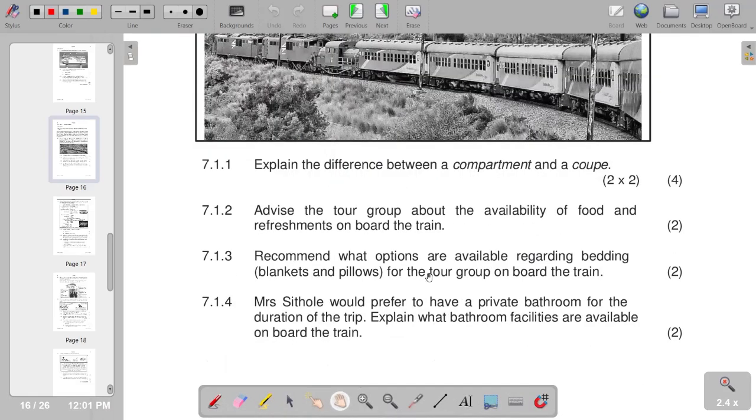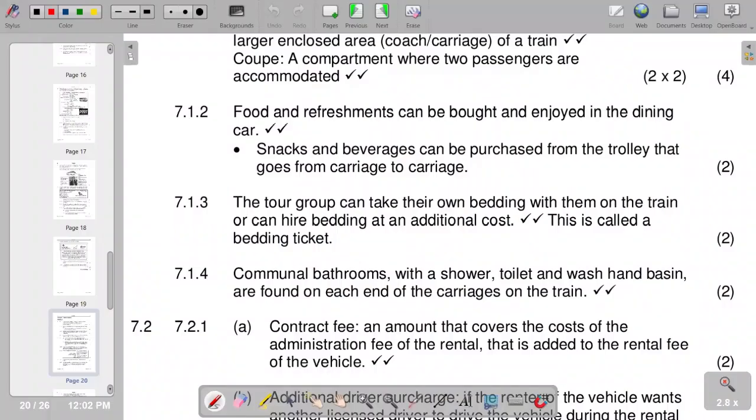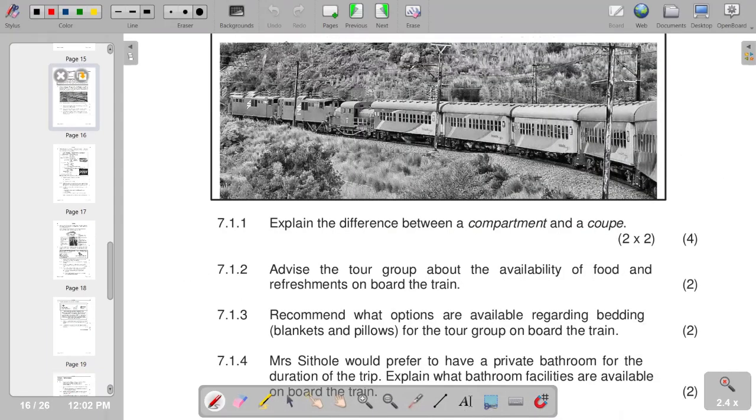Recommend what options are available regarding bedding, blankets, and pillows from the tour on board the train. So this is our 7.1.3. The tour group can take their own bedding with them on the train and can hire bedding at an additional cost. This is called a bedding ticket. So we move on to the next part, which reads